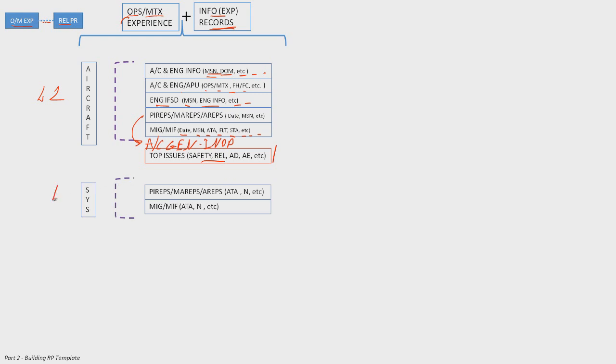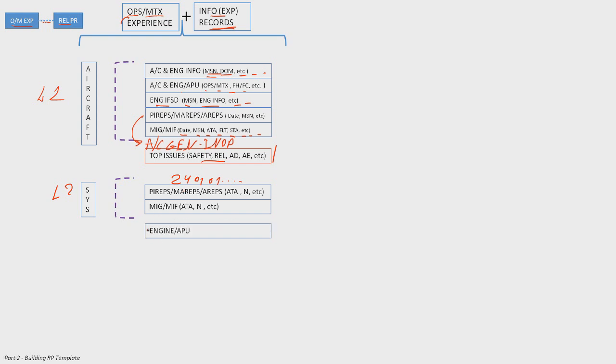Next, we are going to system level now. So here we had discussion about aircraft level 1, aircraft level. Now, okay, what about system? IREP, MyREP, AREP, ATA number, right? Mission interruption ground, mission interruption flight, ATA number, all this information, flight number, station number. Let's say we had some issue with the generator, right? And the ATA number for generator is what? 24. I'm going to give you an example again, 01, 01, etc. 0101. This information should be recorded, should be documented also.